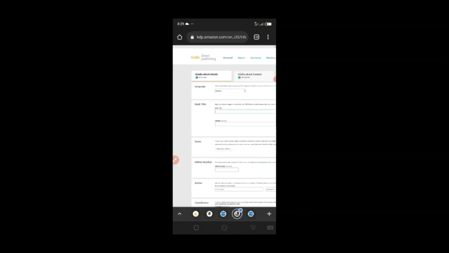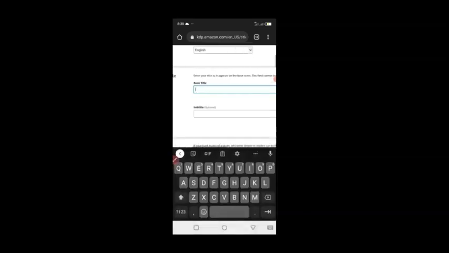to know. So I'm just going to click on book title, and I can actually go copy the name of my book, but I'm just going to type it, notebook for journaling. I can just write this, and then subtitle is optional, but I advise it, right? It's very important that you also put your subtitle. It also helps in visibility of your book when searches are being made, right?